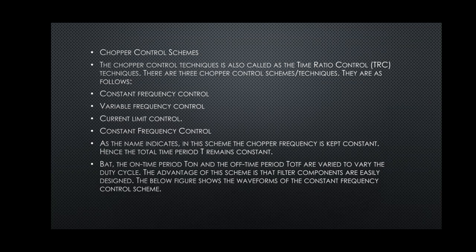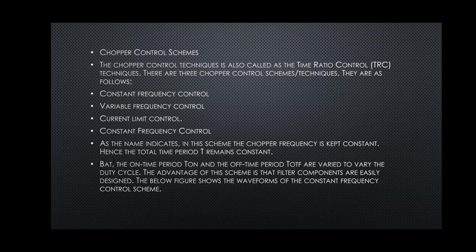Now next we are going to study the chopper control schemes. From the equation we know that the average voltage is equal to alpha into V. So depending upon this equation there are three types of control schemes, or control methods, in case of chopper. This is how the output voltage is controlled using the input voltage and its relationship.